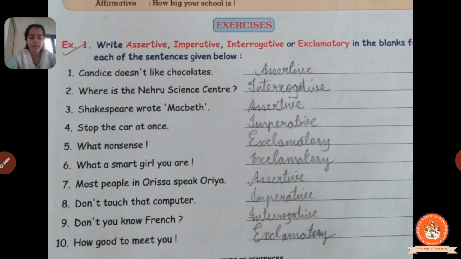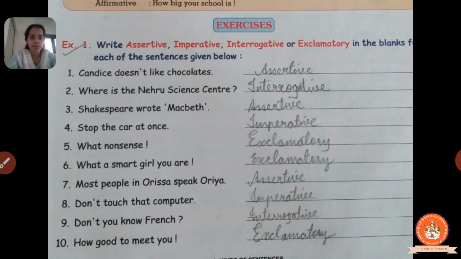Then second one, where is the Nehru Science Center? And they have used a question mark over there. So they are asking you something, right? Where is the Nehru Science Center? So it's an interrogative sentence. So we will write interrogative in the blank. Then third one, Shakespeare wrote Macbeth. Who wrote Macbeth? Shakespeare wrote, right? So it is providing us some information. So it's an assertive sentence.